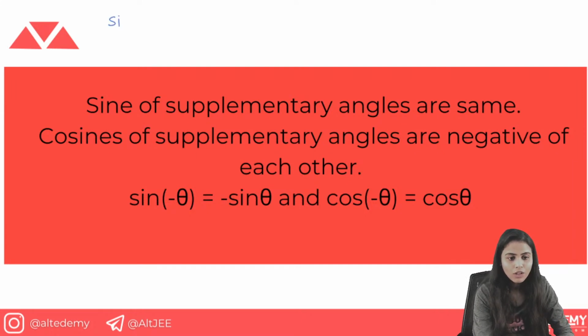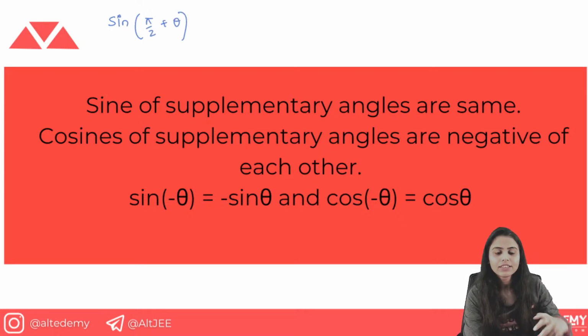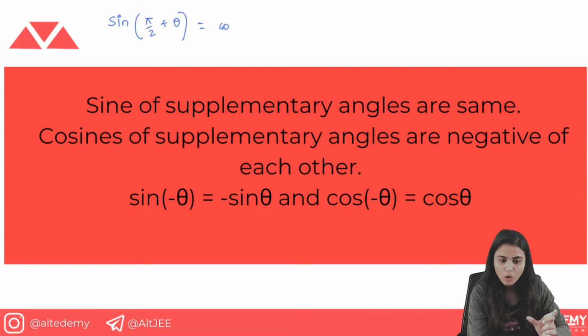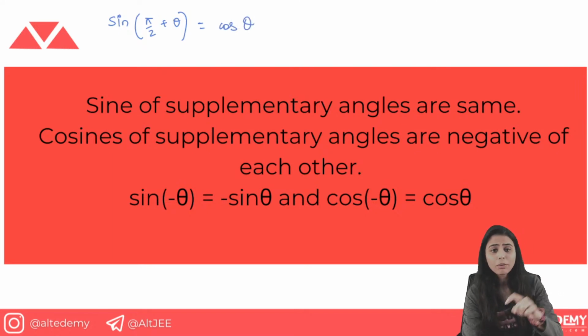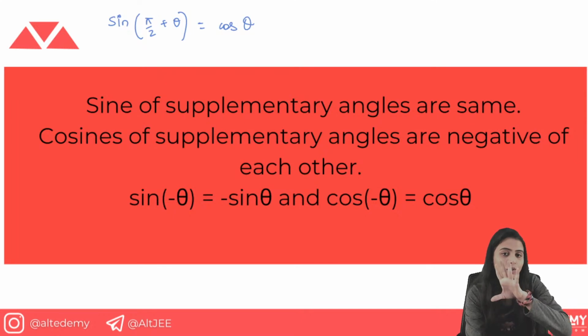When you know sine of pi by 2 plus theta, when you see odd angles, the ratio gets changed. So sine we can convert into cos, and that becomes cos theta. And we are talking about pi by 2 plus theta, that means the second quadrant. So in the second quadrant, sine is positive. That is why it was here cos theta.